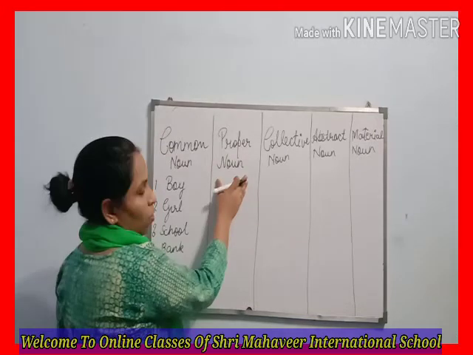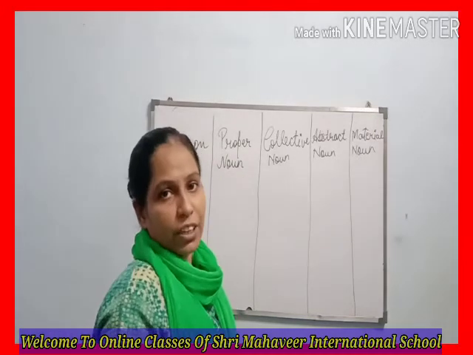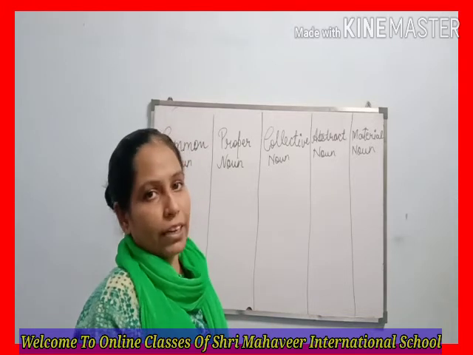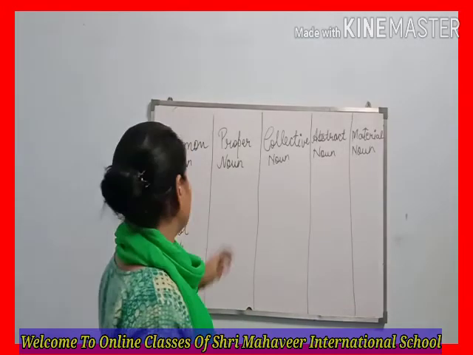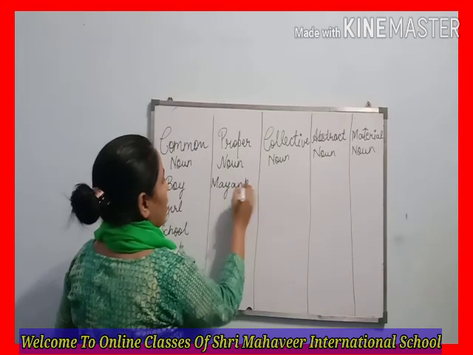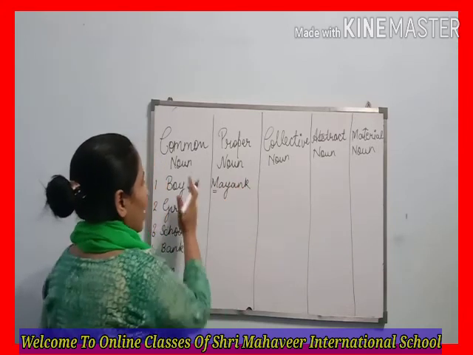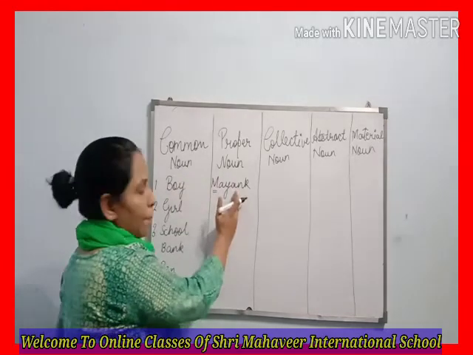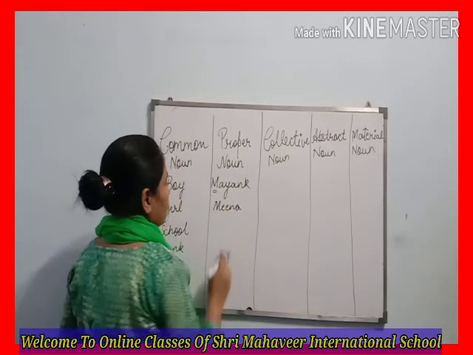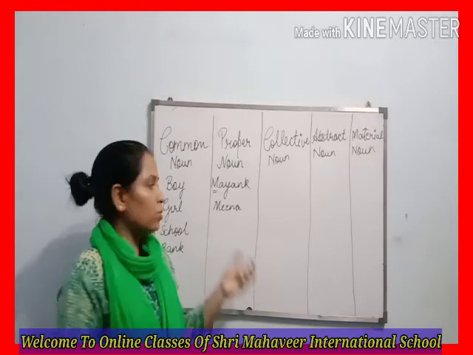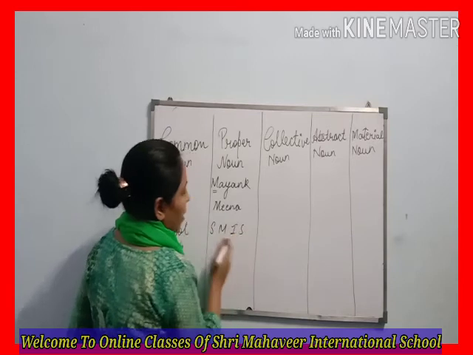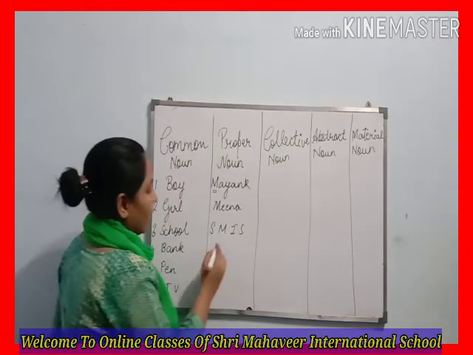Now next, proper noun. What is proper noun? When we give a specific and particular name to a common noun, which begins with a capital letter, it is called proper noun. Let's see. I give the name Mayank to the boy. So Mayank is the name of a boy and begins with a capital letter. So I convert this common noun into a proper noun. Girl is Meena. I write here Meena. I give the girl a specific name Meena, so it is a proper noun. School, I write here SMIS. It means Sri Mahavir International School. Bank, I write here SBI.